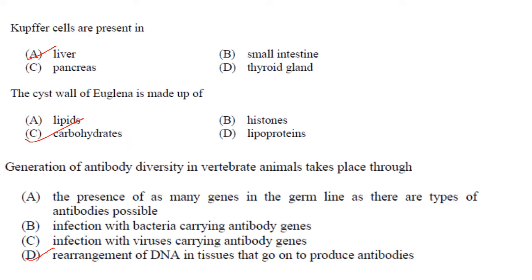Then the cyst of Euglena is made up of carbohydrates. Answer is option C. Generation of antibody diversity in vertebrate animals takes place through rearrangement of DNA in tissues that go on to produce antibodies. So answer is option D.